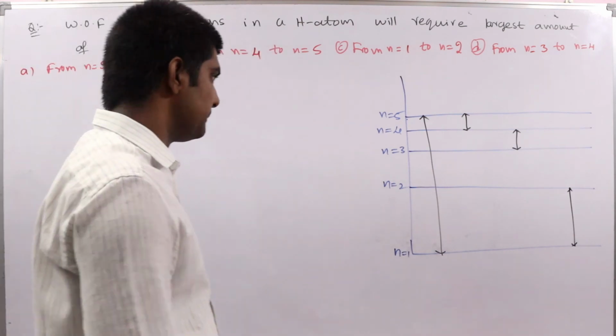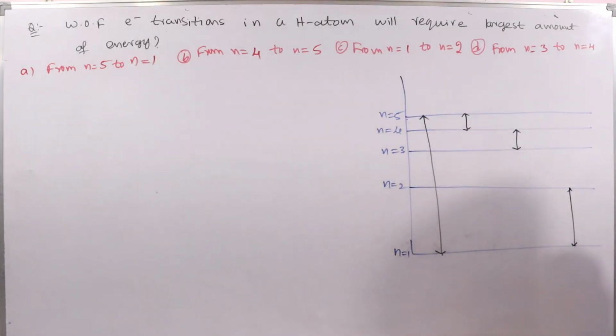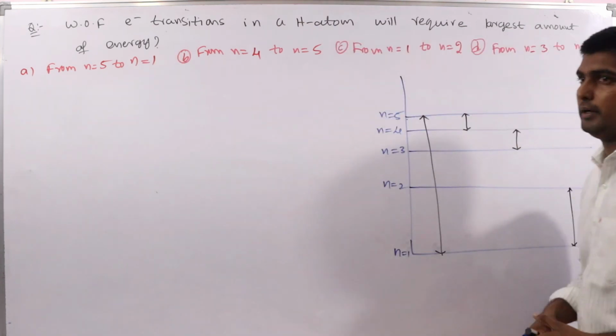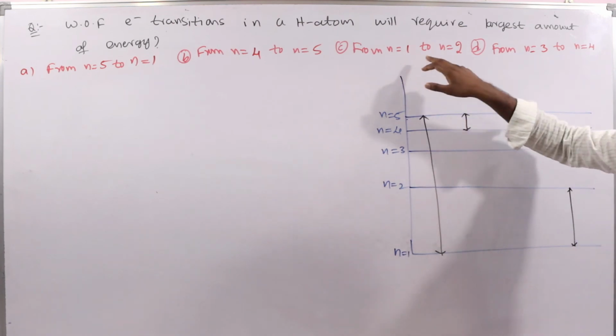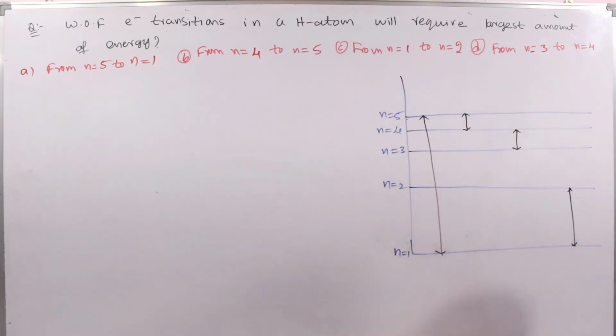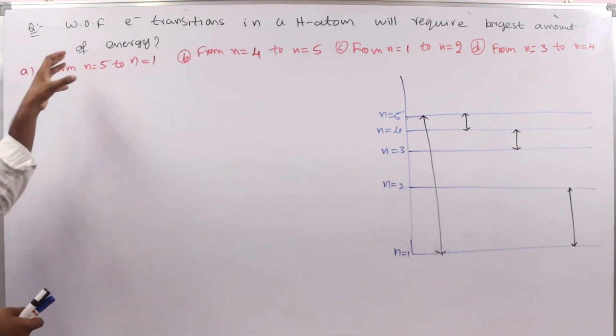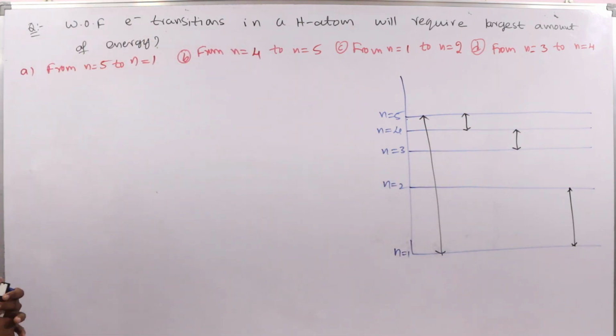One is given as from 5 to 1, next 4 to 5, 1 to 2, 3 to 4. Generally we think that this first option is the answer.